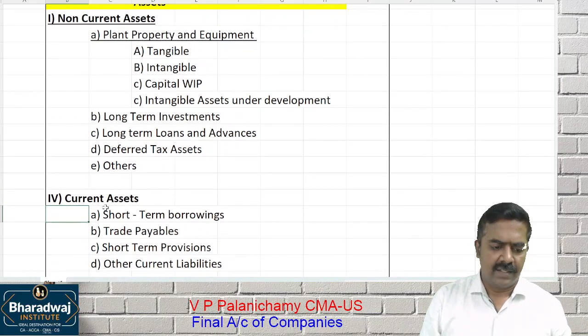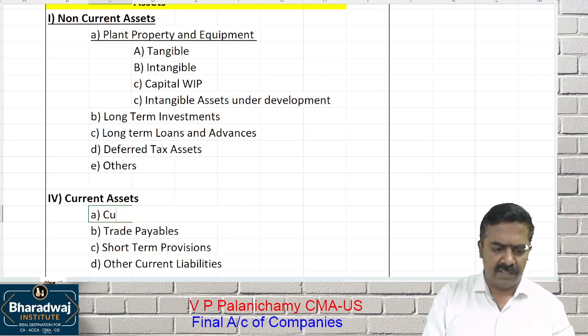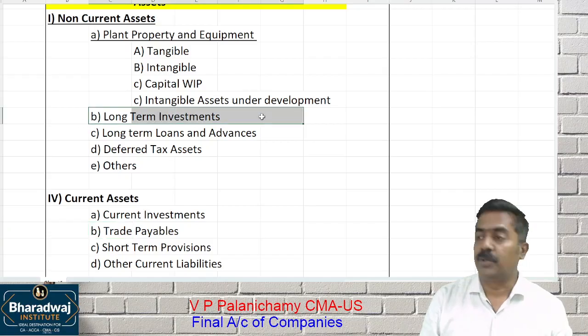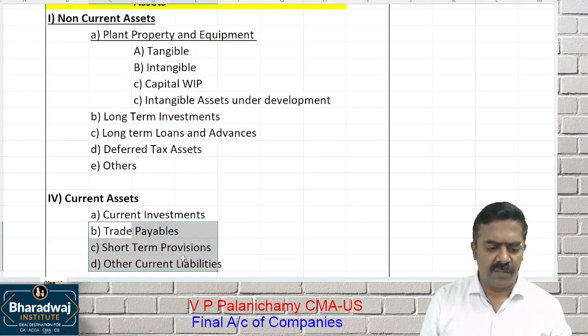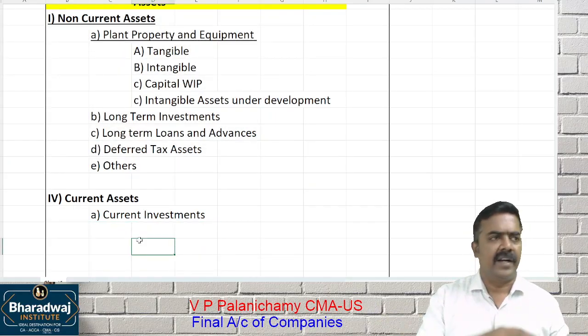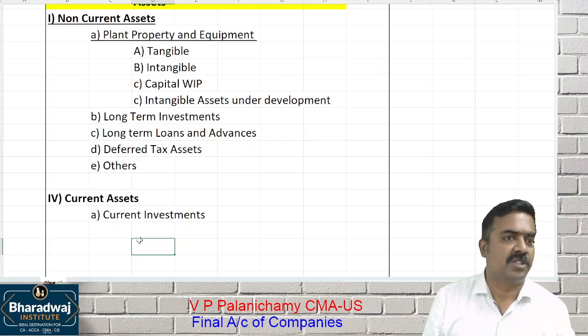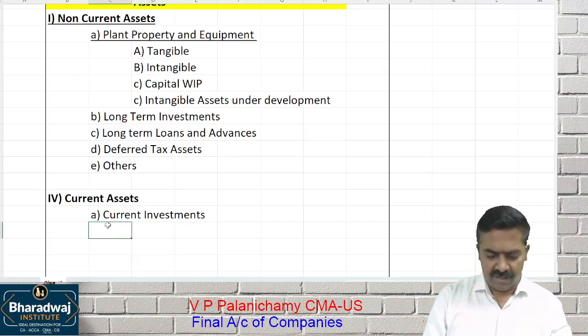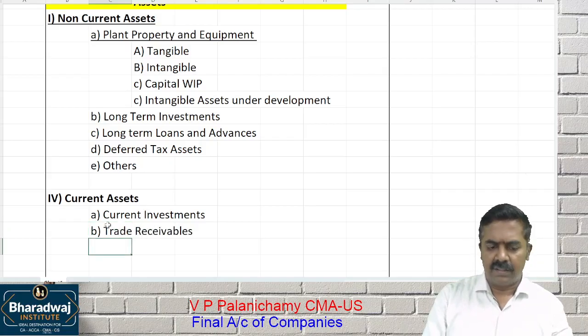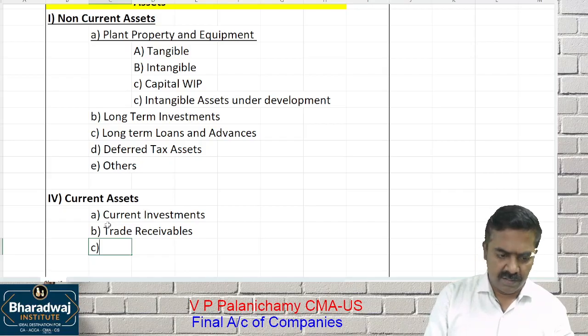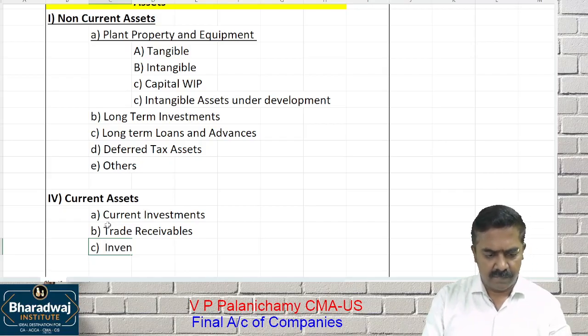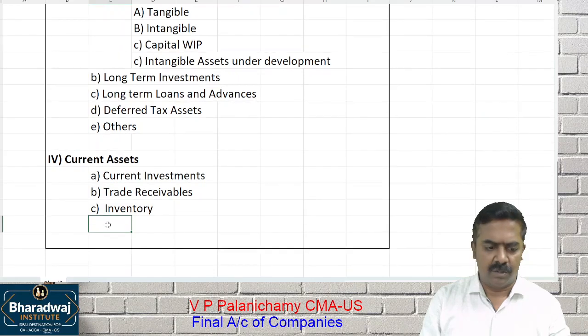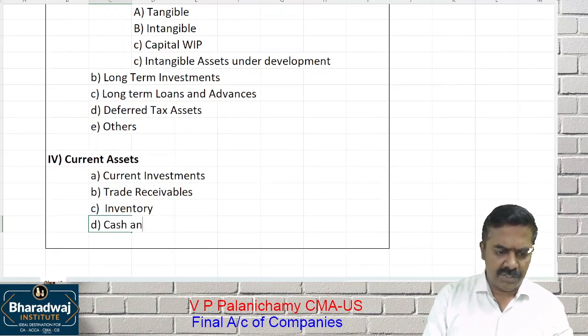The next classification is current assets. Non-current assets and which one? Current assets. Current assets will have current investments. Wait. If an investment is held for maturity, 5 years, 4 years, it will be called what? Non-current asset. If an investment is held for trading, whenever there is a good profit available I will sell it, it is called a short-term investment, otherwise known as current investments. Trade receivables, nothing but debtors, bills receivable, all those things. Then it will have inventory. What do you mean by inventory? Stock, closing stock.